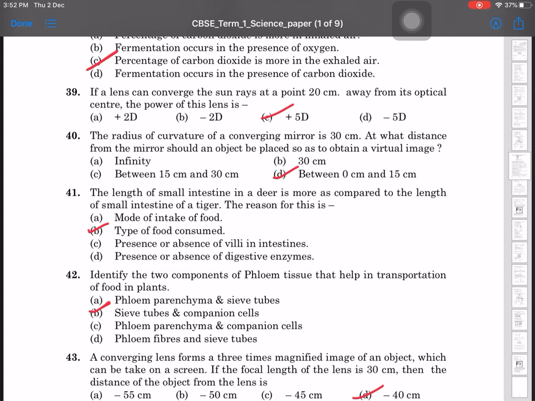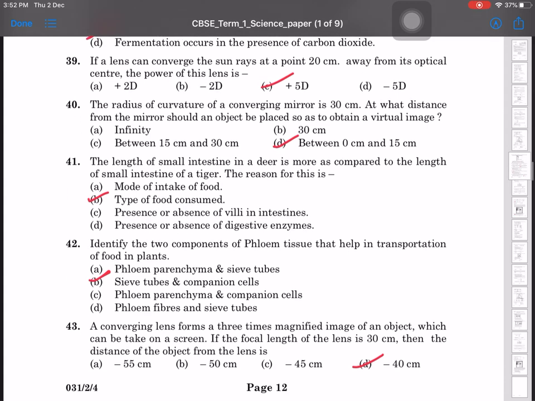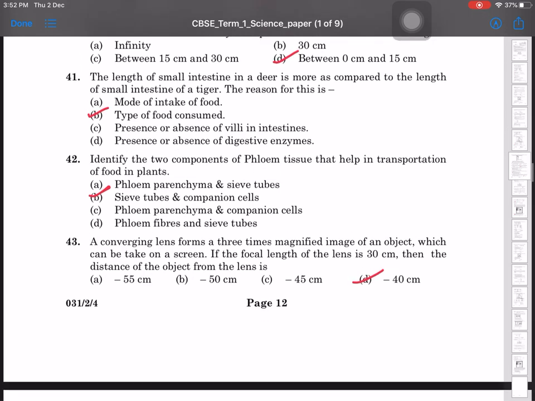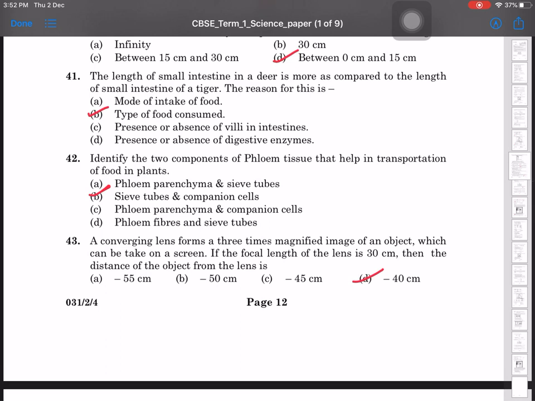The radius of curvature of a converging mirror is 30 centimeter. At what distance from the mirror should an object be placed so as to obtain a virtual image? D, 0 to 15. The length of the small intestine in deer is more as compared to the length of the small intestine in tiger. The reason is type of food consumed. सही बात है. Omnivorous, carnivorous में छोटी होती है small intestine.